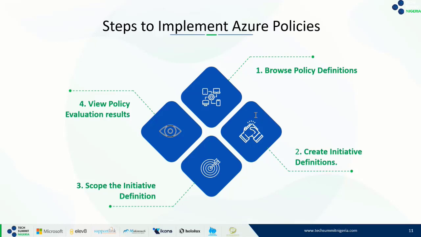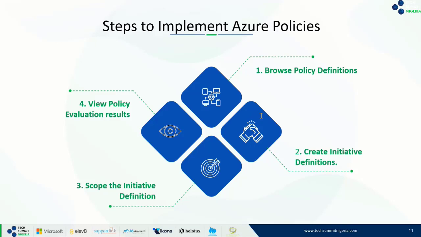It just helps us to narrow down. Once we create this initiative definition, we can assign the definition just to narrow it down to a scope. This scope basically determines what resources or grouping of resources the policy assignment gets enforced on. That is what the scope is about. And that's the third step.